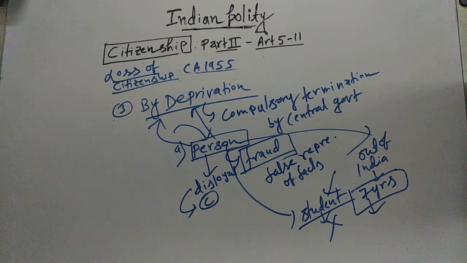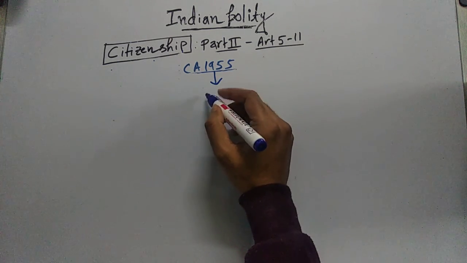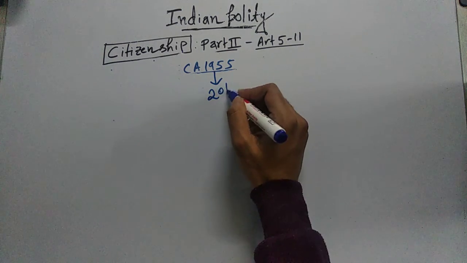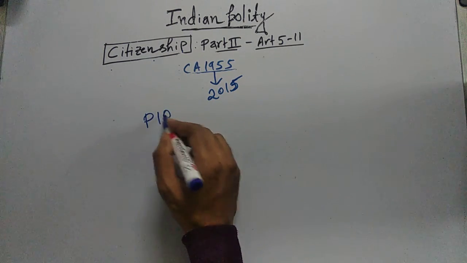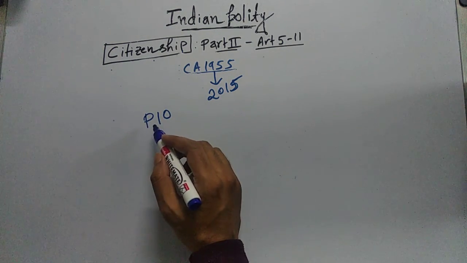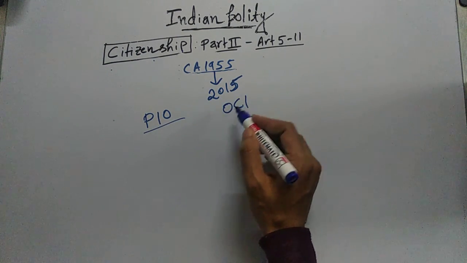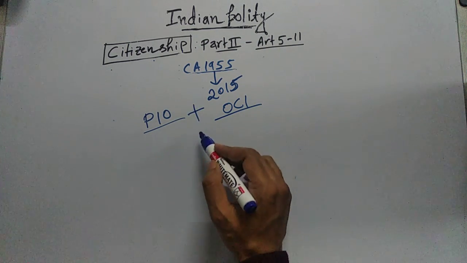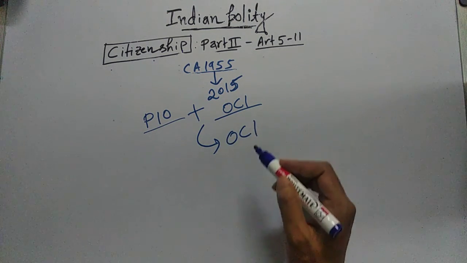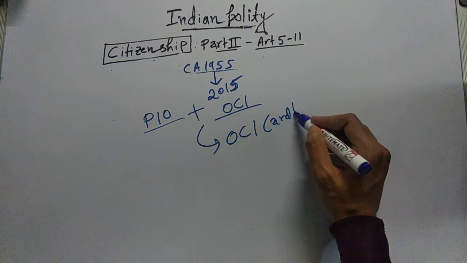termination and renunciation. Now we'll read about the amendment of the Citizenship Act that happened in 2015. In 2015 an amendment to the Citizenship Act happened, and earlier there were two separate schemes. One was the Person of Indian Origin scheme, PIO, and another one was Overseas Citizen of India. In 2015 both these were merged, and now the name of the scheme is Overseas Citizen of India Card Holder.